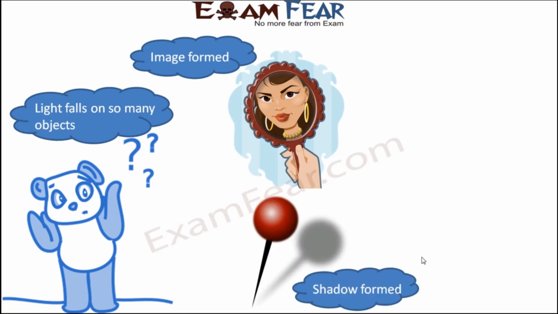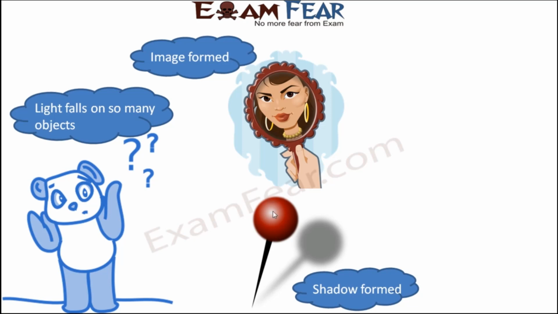Now you take an example of another object like this object. It is a pin basically. Now when light falls on this object, what's happening? Shadow is formed. You see here the black colored shadow of this object is formed. Now again, if you take the same pin inside a dark room where there is no light, there will be no shadow formed. So the shadow will be formed only in presence of light.